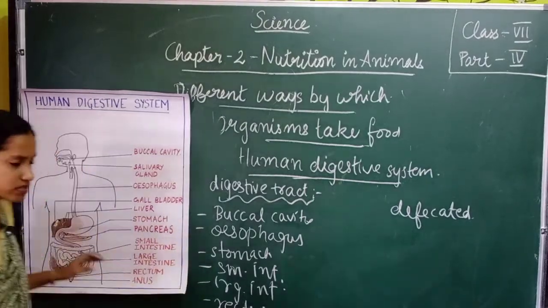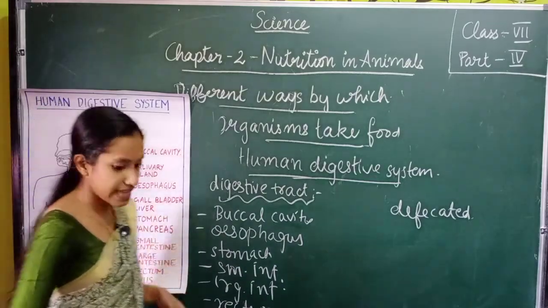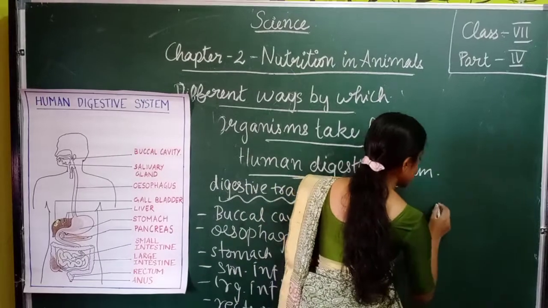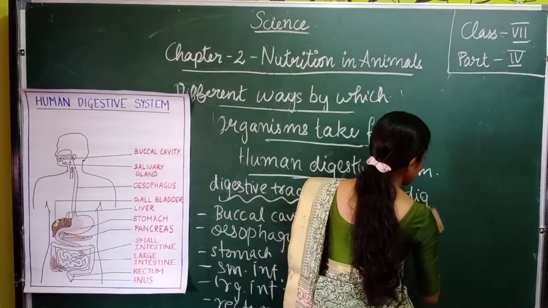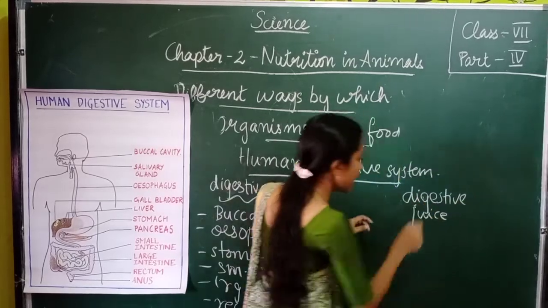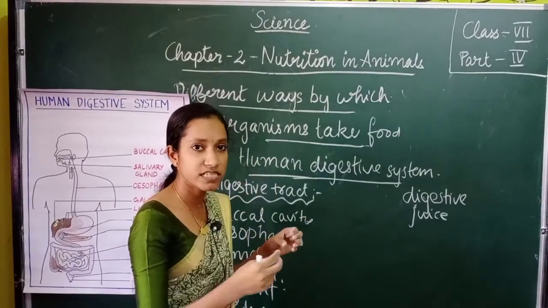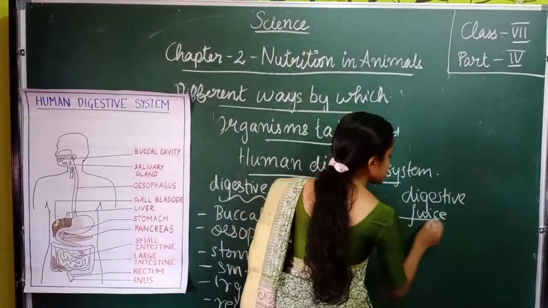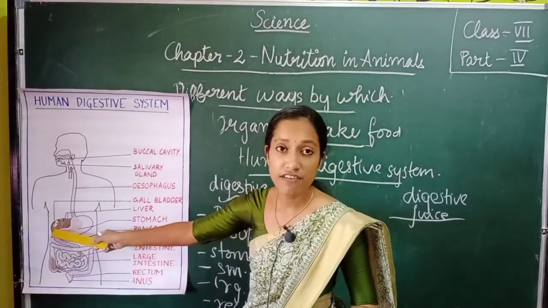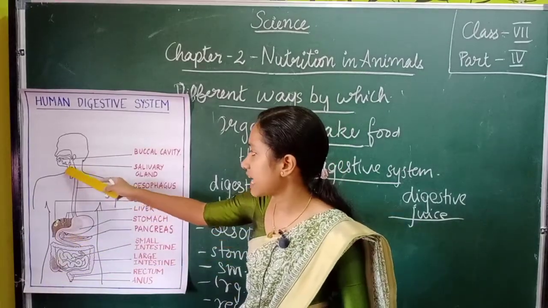Along with this, you can also see some other structures here. So what might be their purpose? They will secrete digestive juices. Okay, you know what a digestive juice is, isn't it? They will help in digestion, or they will break down these complex food substances into simpler ones. So these digestive juices are secreted by the other organs, that is the liver, then the pancreas, and also you can see the salivary glands.